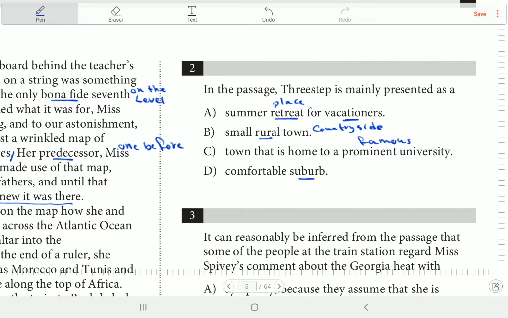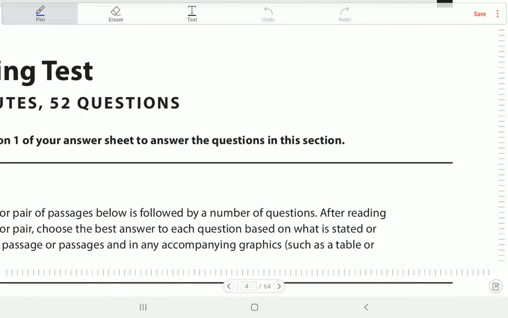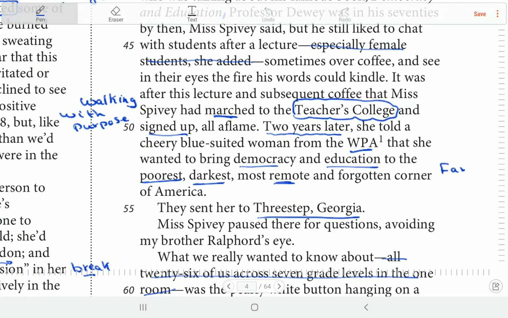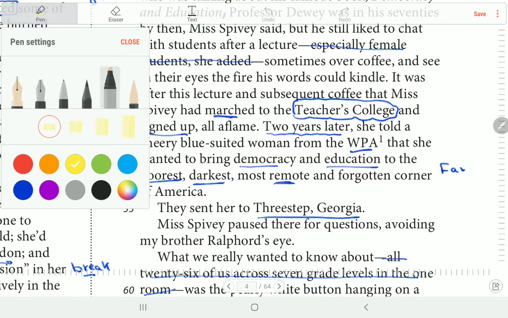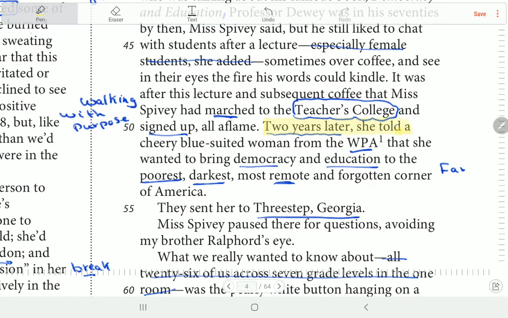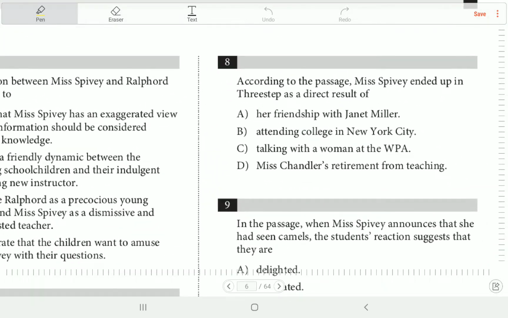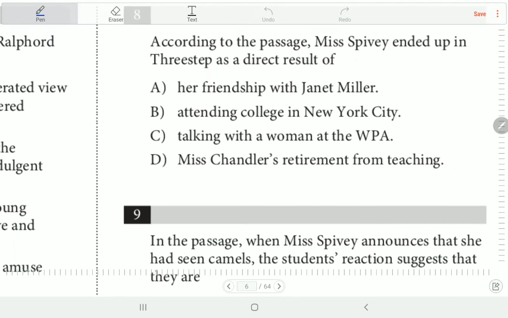So this question, again, we have no line reference, no citation. طب نعمل ايه؟ اتقالت فين الحتة دي؟ طيب نشوف كده اتقالت فين. فاكرين هنا البارت, this part, okay, when she wanted to, here in line 50, okay, here, 2 years later, she told this cherry blue suited woman from the WPA that she wanted to bring democracy and education to the poorest, darkest, and most remote and forgotten corner of the world. They sent her to 3-step. يبقى 3-step ده مكان ايه؟ للvacation, بنقضي فيه vacation. Is that for vacation? No, that's not vacation أكيد. That's a poor place, dark place, far place.